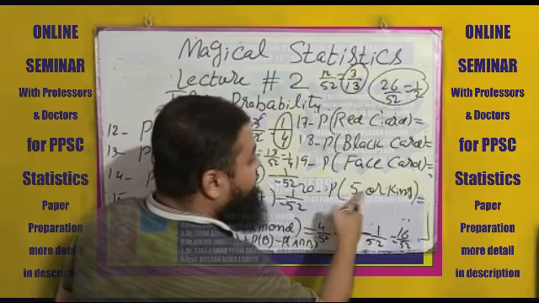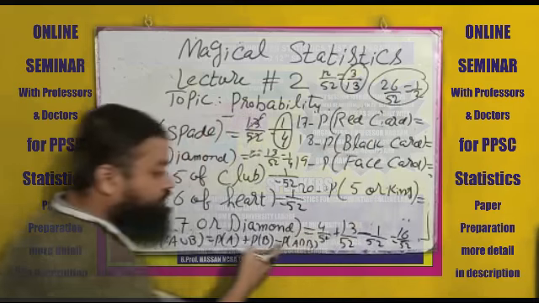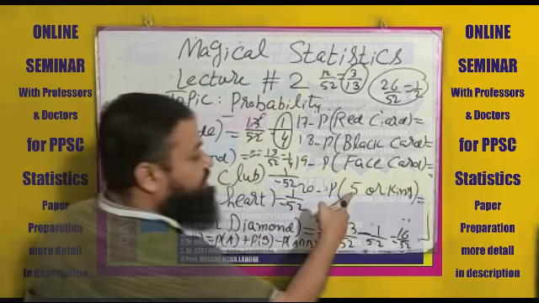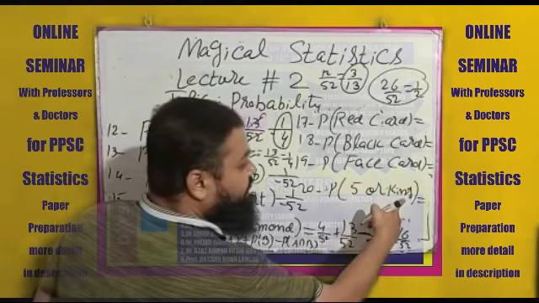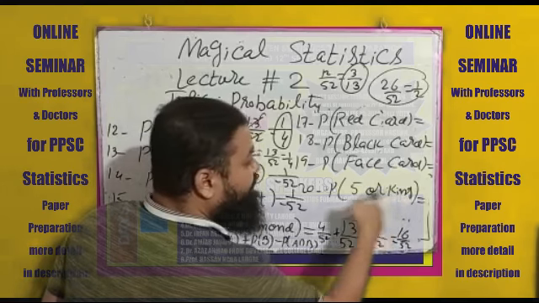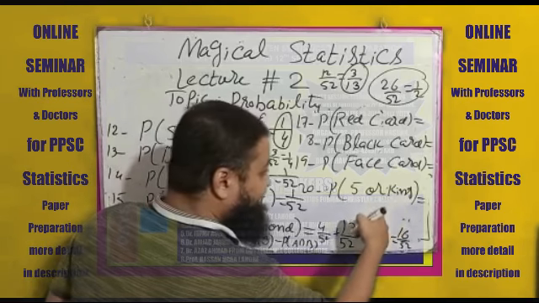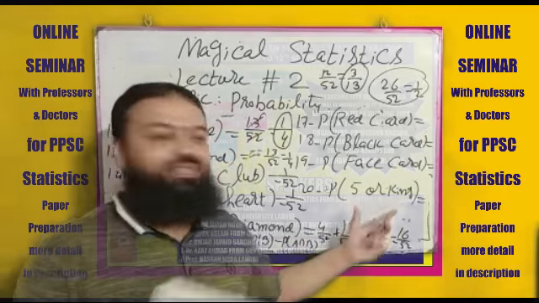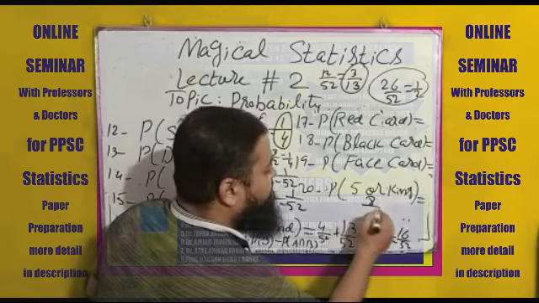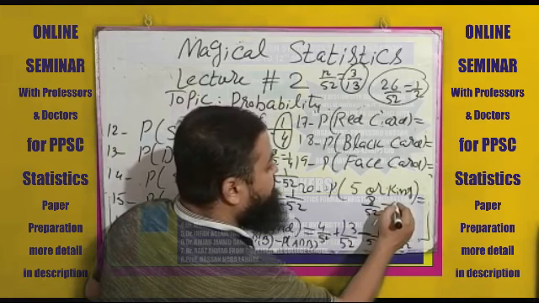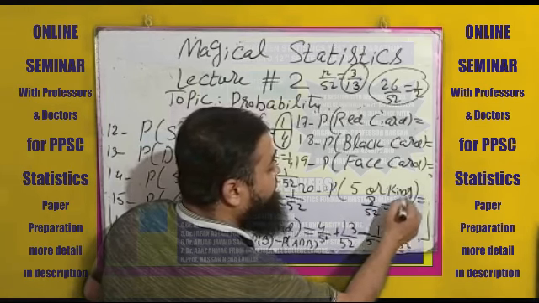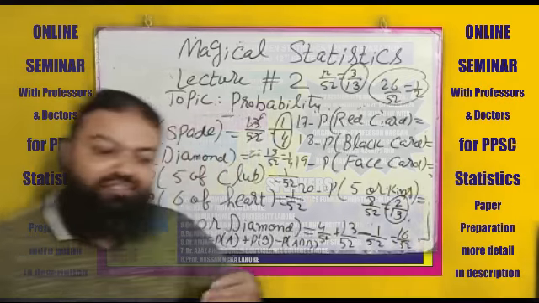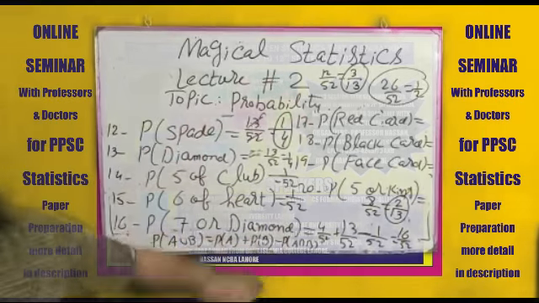Then the last one is probability of 5 or King. Same rule of union you will have to apply. 4 over 52. Third, 4, King. King is also 4. 4 plus 4, 8 by 52 minus. Nothing is common in these two. It means 8 by 52, and you will cancel them. That will be 4 2s are 8 and 4 3s are 12, so 2 by 13. In this way, you can solve all these questions.